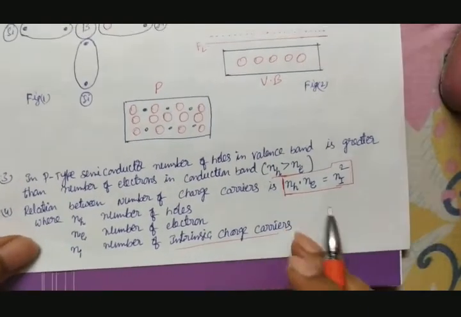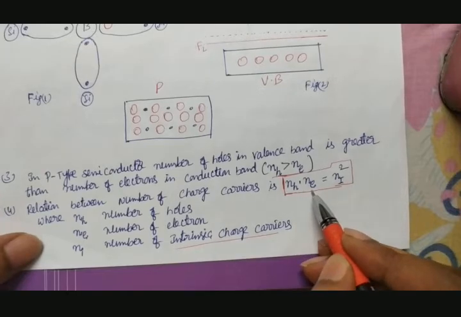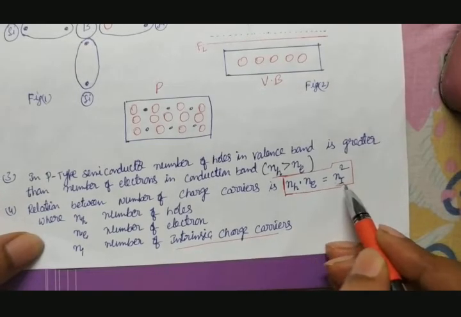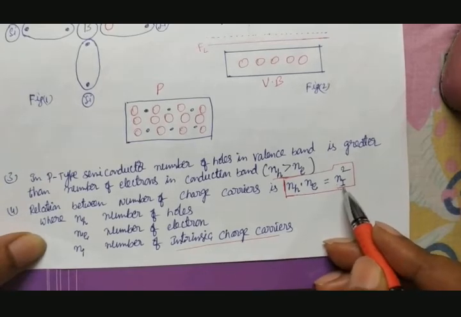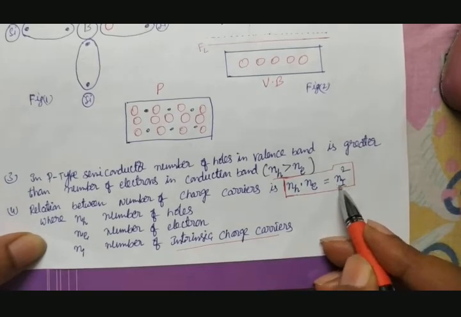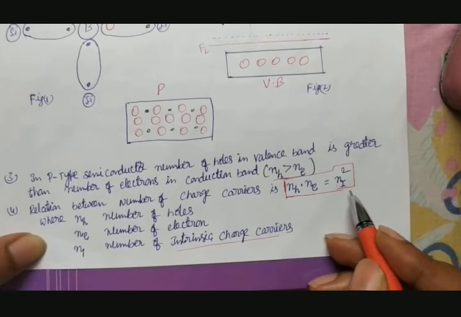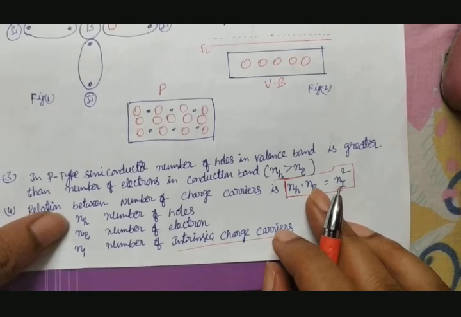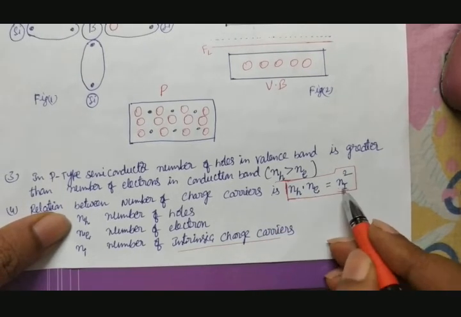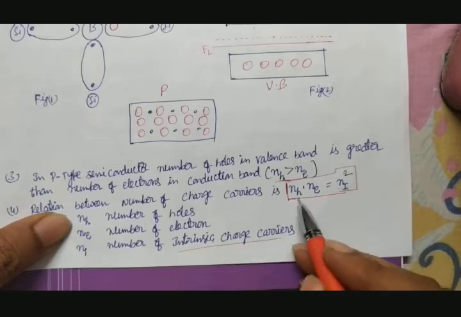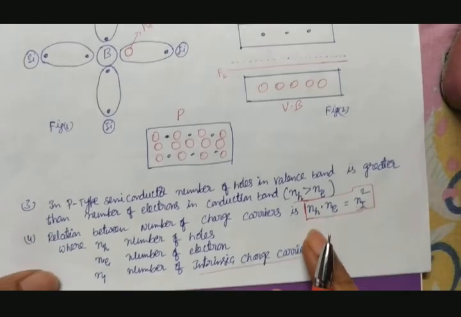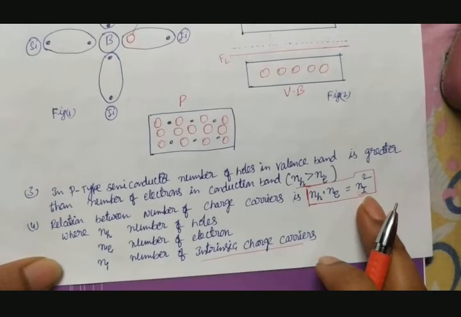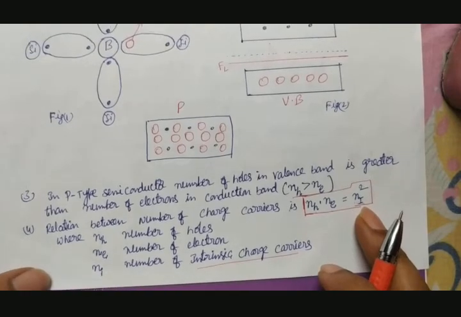We have one relation here: the number of holes times the number of electrons in the material is equal to Ni squared, where Ni is the number of intrinsic charge carriers. Intrinsic charge carriers means how many electron and hole pairs are there. So NH is the number of holes, Ne the number of electrons, and Ni the number of intrinsic charge carriers. Of course here the number of holes is greater and the number of electrons is less.